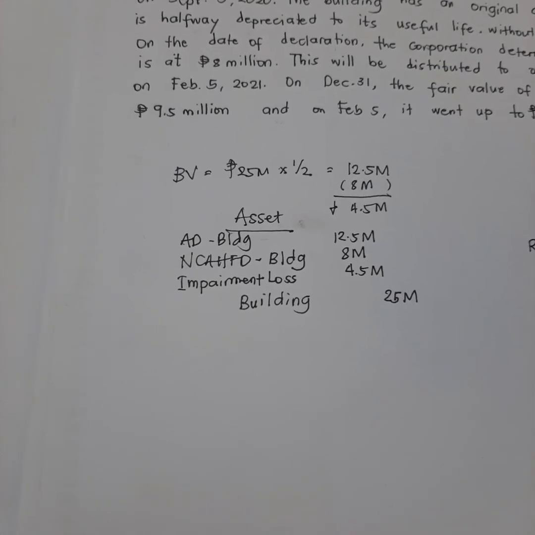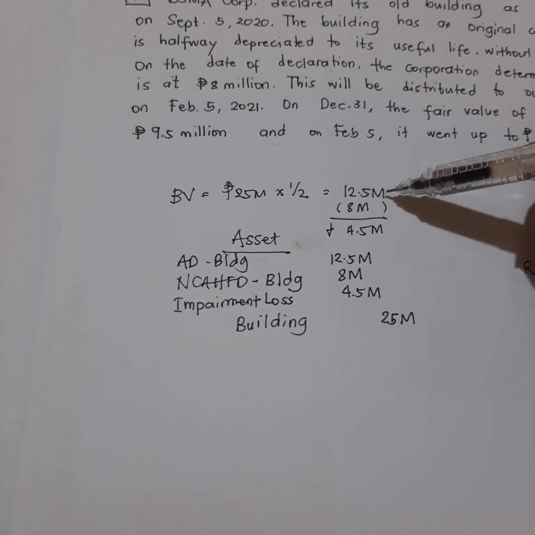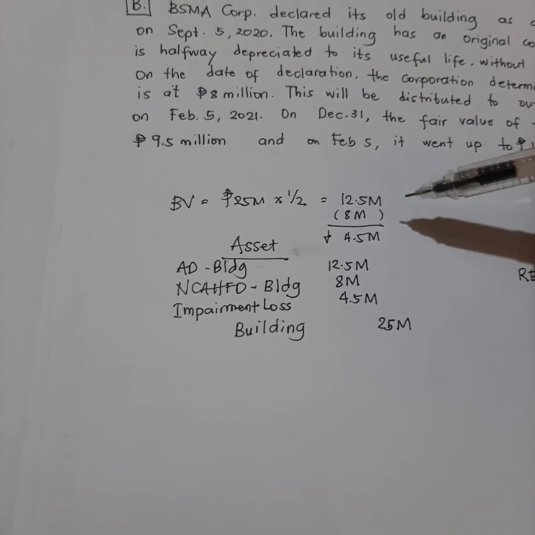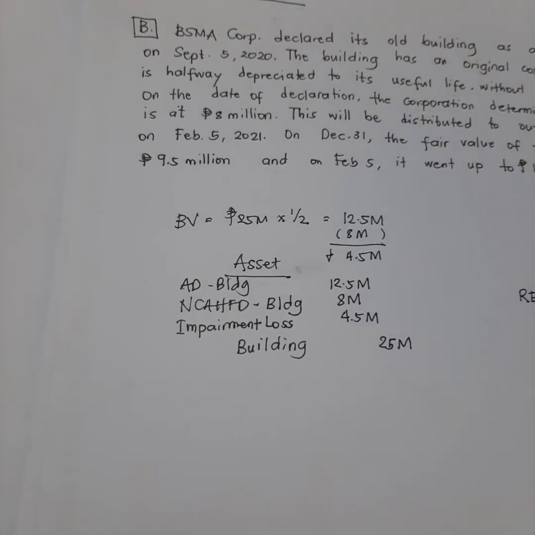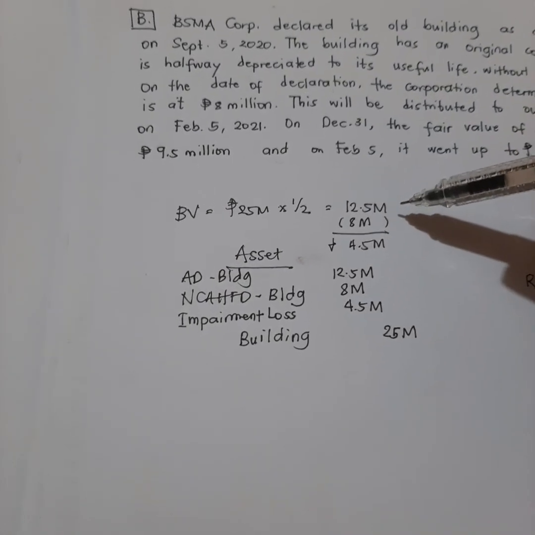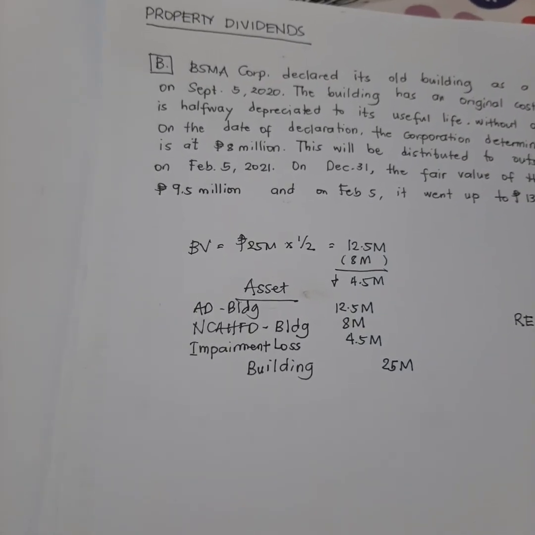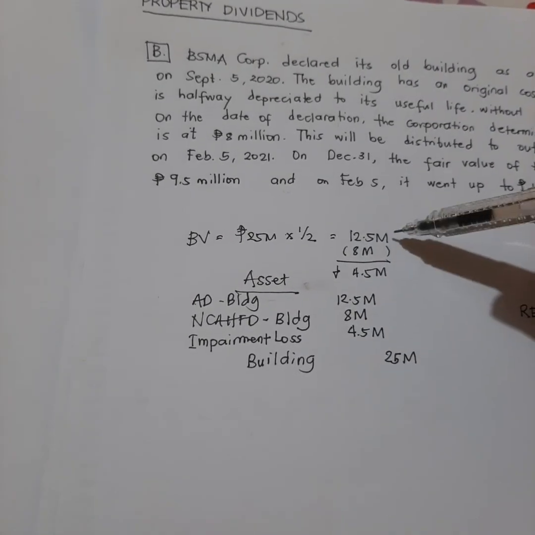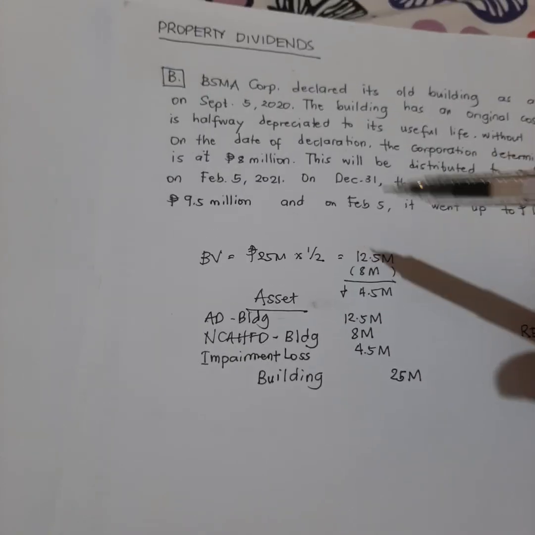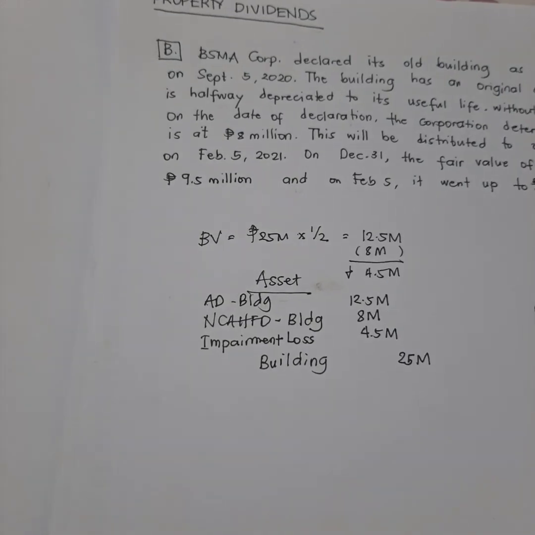Okay? So, dahil allowed naman siya na, di ba, ang value naman niya ay hanggang 12.5 on the date of declaration, okay? So, 12.5 million, dahil 9.5 million lang naman yan, hindi naman siya lalagpas, so wala tayong magiging problema.